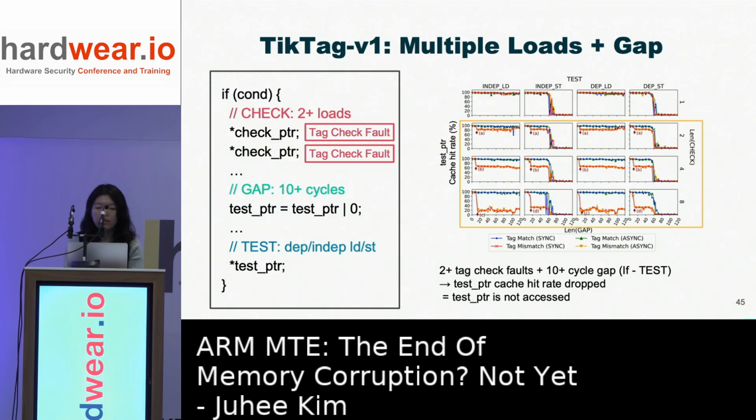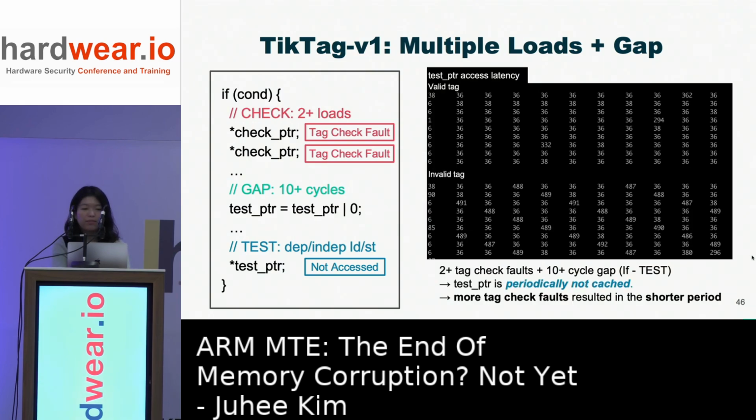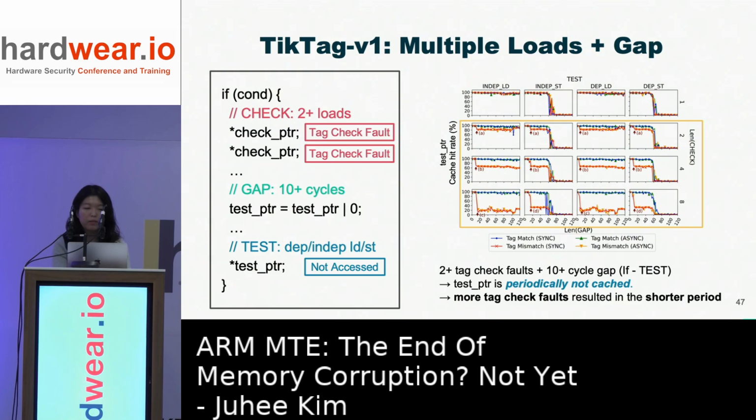So this result shows that when the CPU experiences 2 or more tag check faults, after about 10 cycles, the test pointer is not accessed. And what's more interesting is that when we examined the measured access latencies of the test pointer, we observed that the cache misses occurred periodically with the invalid tag, and this period was shorter with more tag check faults in the track block. Therefore, the cache hit rate dropped more significantly with a higher number of tag check faults.